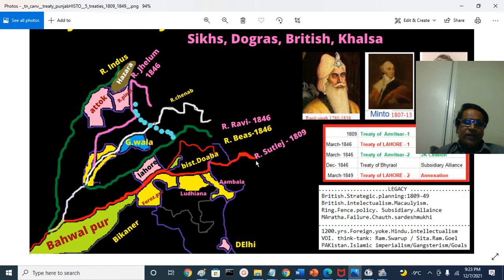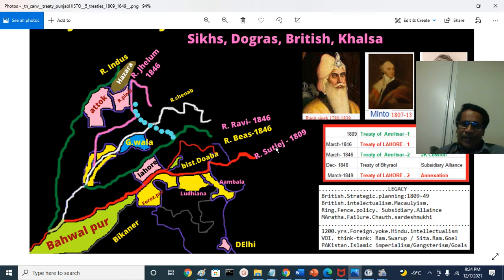This is the Sutlej. South of the Sutlej are the Sutlej states, territories belonging to the East India Company Bahadur and their protectorates. Here we have Patiala, Nabha, Jind, Ladwa, Malerkotla, and so many other princely states. They are all British territory or protectorates. Their allies are princely states or Thakurias or Jagirs and so on. Bahawalpur, a princely state south of the Sutlej, that is Bahawalnagar, Fort Abbas, Bahawalpur, Rahim Yar Khan, south of the Sutlej, across Multan. Why I represented the Sutlej river, you will know very soon.